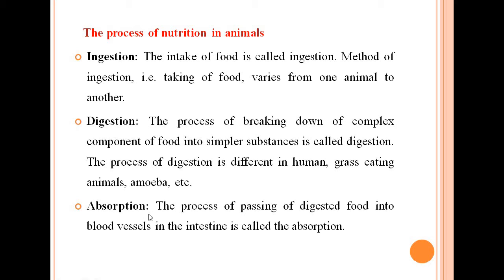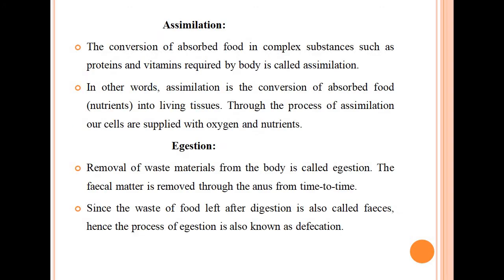What is absorption? The process of passing of digested food into blood vessels in the intestine is called absorption. So the uptake of the soluble substances produced during digestion by the cells in the body is called absorption. Means whatever soluble substances have been produced, that is absorbed in our blood, and through blood it is distributed into different parts of the body. That is known as absorption.